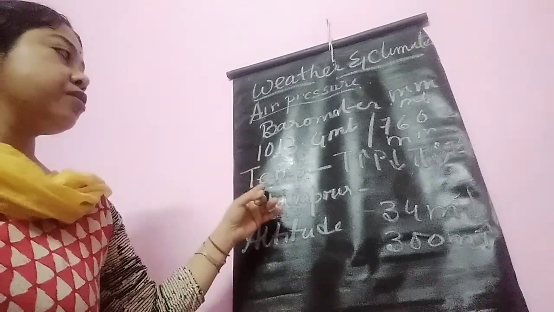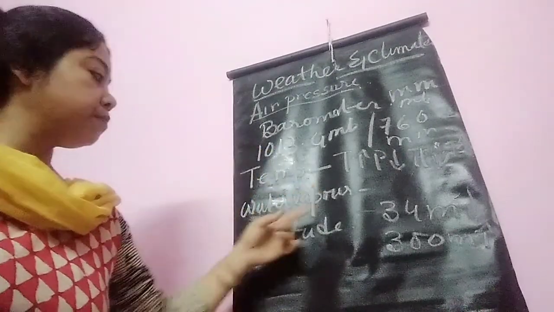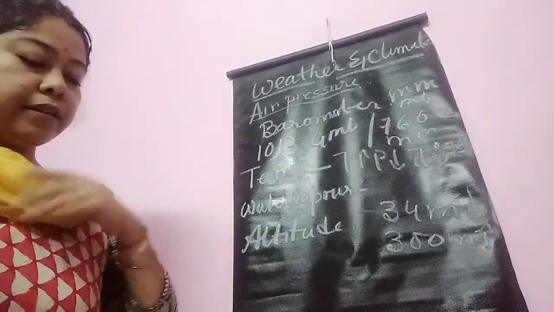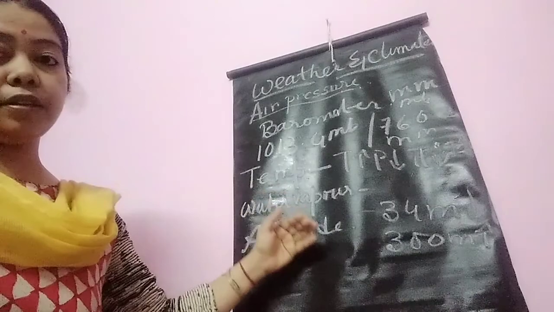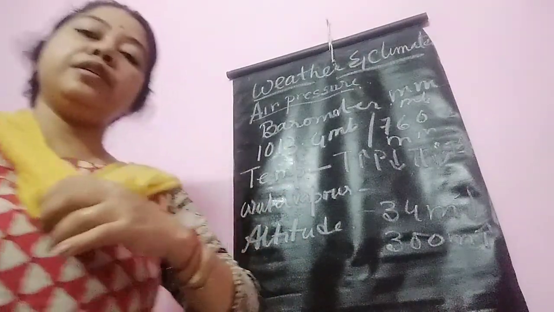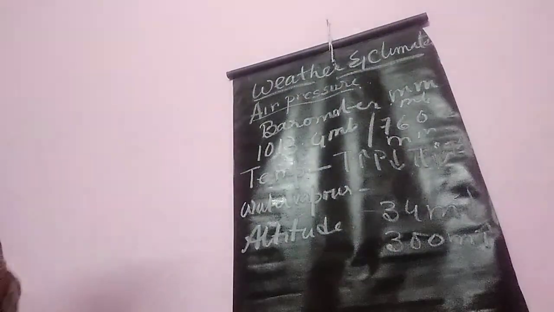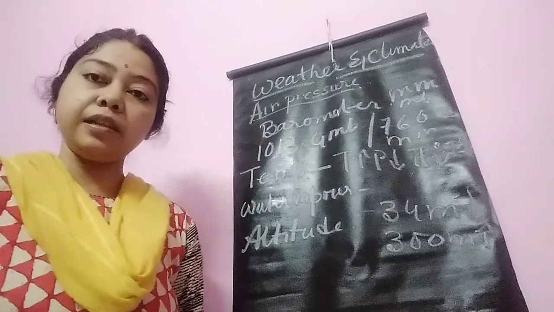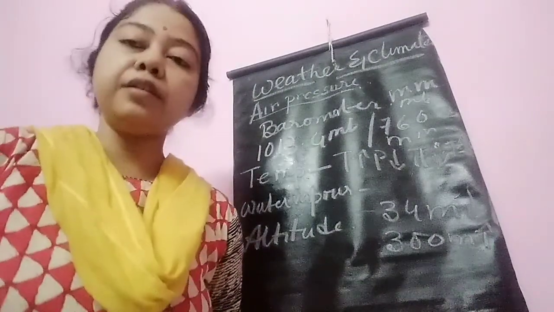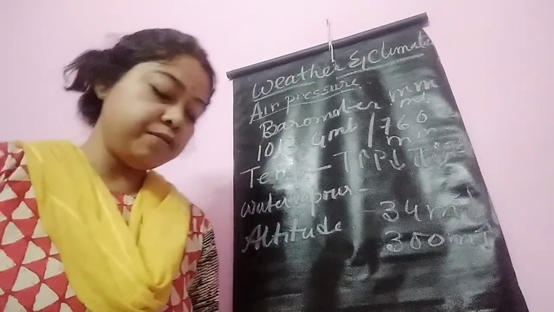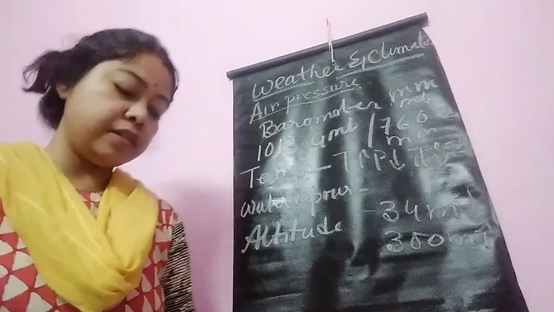So with temperature, there is an inverse relationship. Water vapor is lighter than air, so dry air is heavier than moist air. And altitude: air pressure decreases with height at a rate of 34 millibars for every 300 meters of ascent. In high mountainous regions, the air pressure is less. For this reason, mountaineers have to carry oxygen cylinders with them.